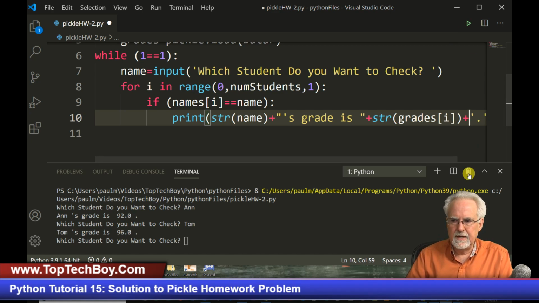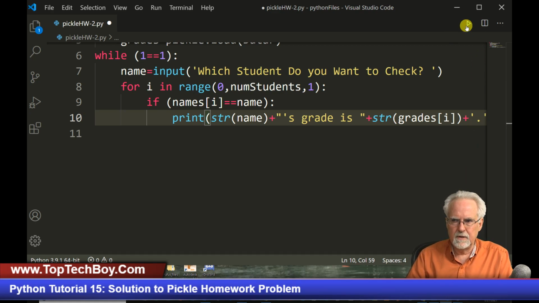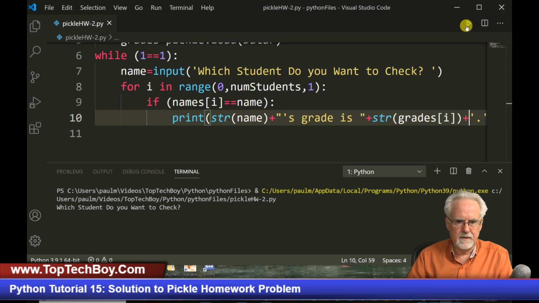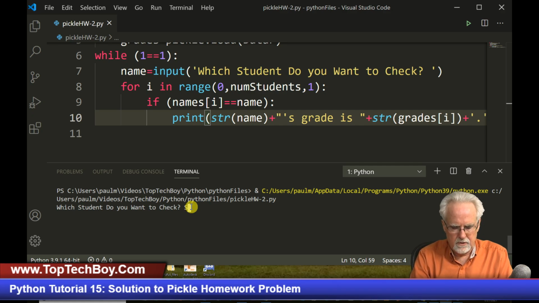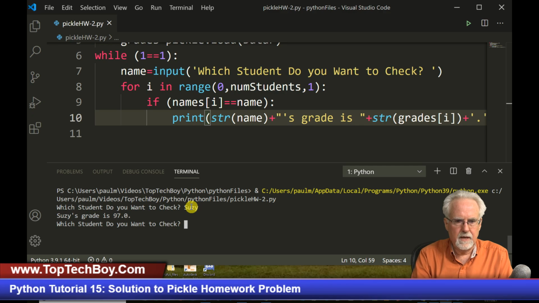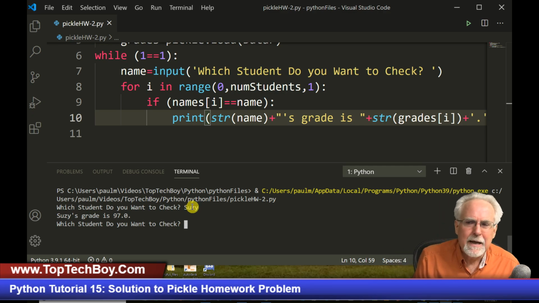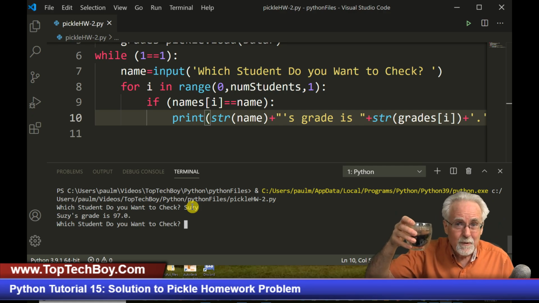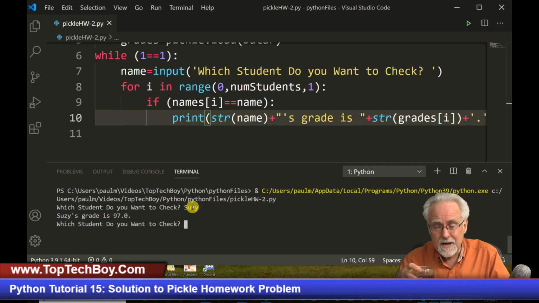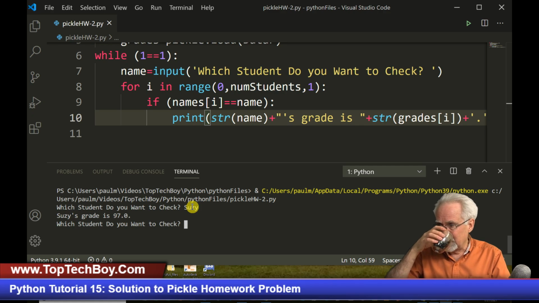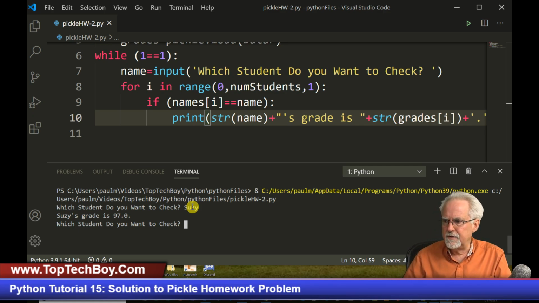I am probably getting a little bit too fancy here to be trying to do this on the fly, but let's see. Okay, which grade do you want to check? Let's try Susie. Okay, Susie's grade is 97. Boom, nicely formatted. It's the jet fuel. It is the jet fuel. And finally, you guys were holding your breath. Don't do that to me in the future. You guys need to hold your breath when I'm running these programs.